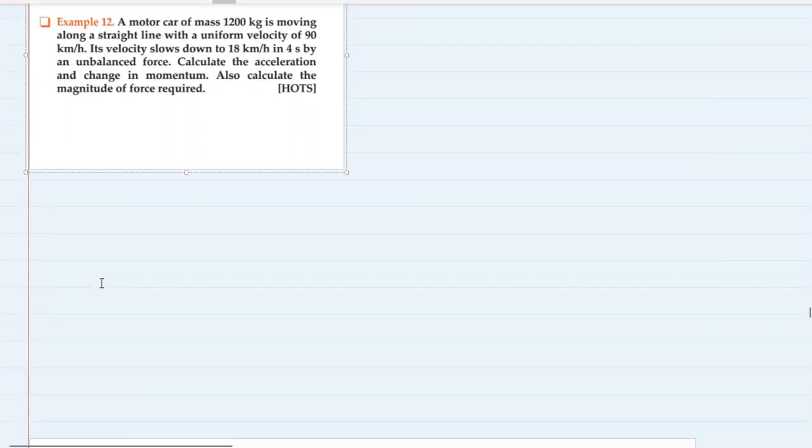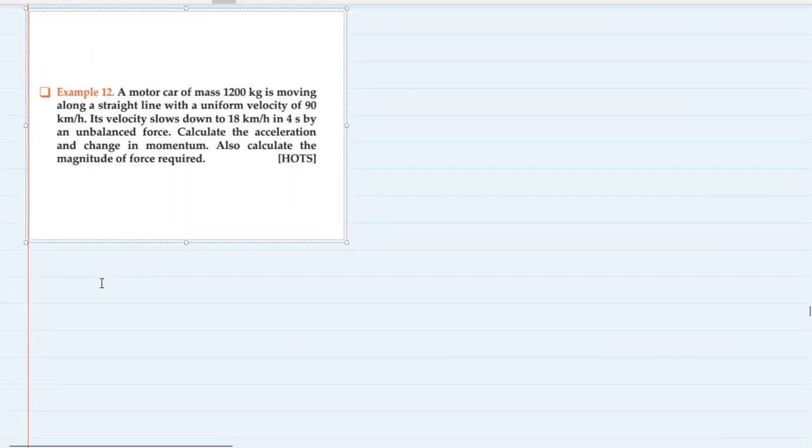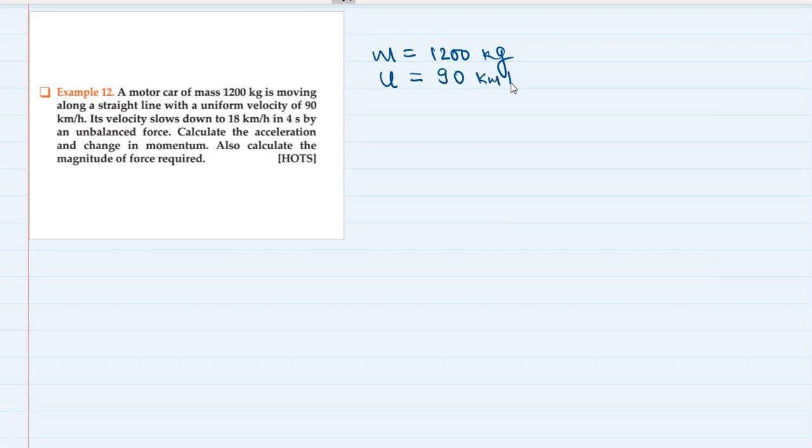A motor car of mass 1200 kg is moving along a straight line. Okay, so mass is 1200 kg. This motor car is moving along a straight line with a uniform velocity of 90 km per hour. Okay, let's keep it initial velocity, 90 km per hour. Can we convert it in meter per second? Into 5 by 18. So 25 meter per second.